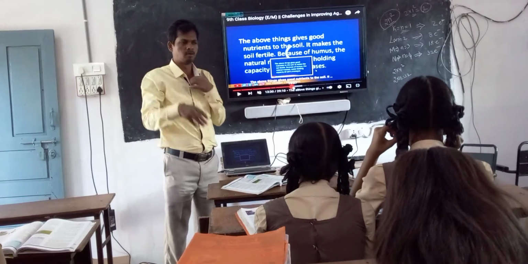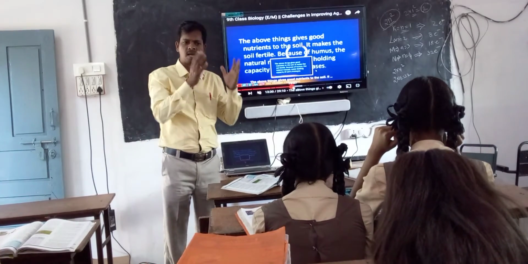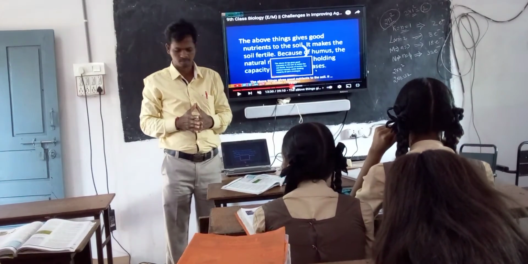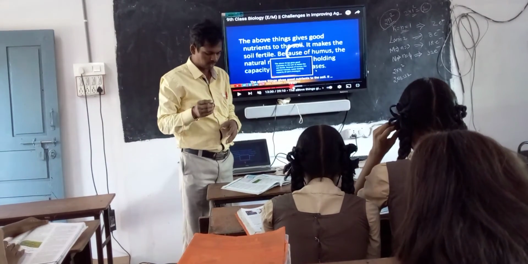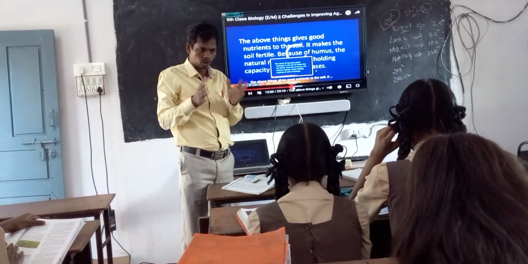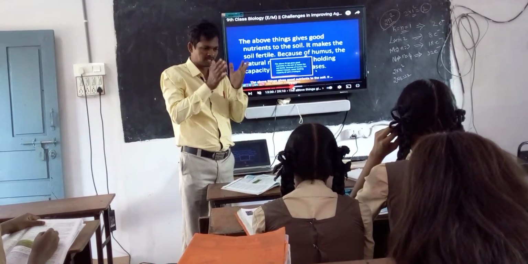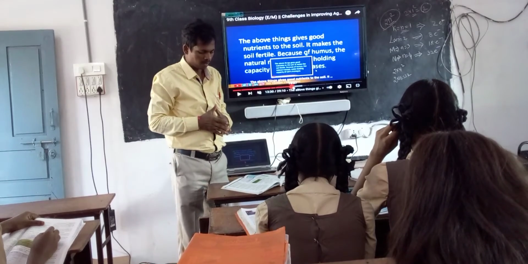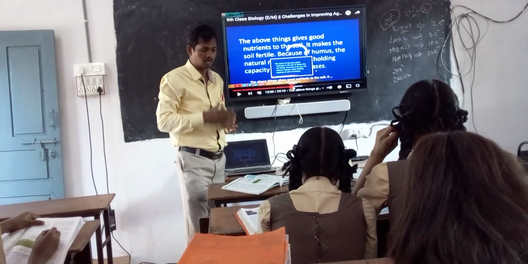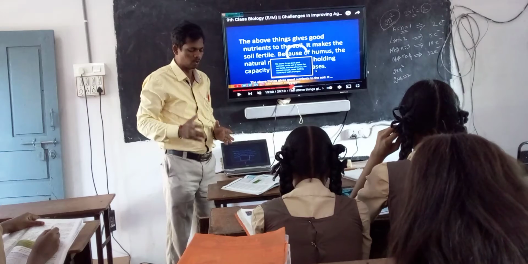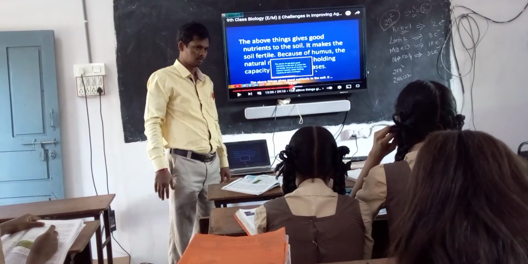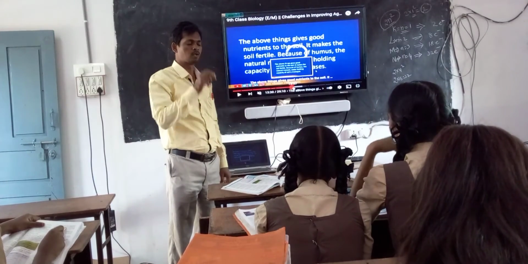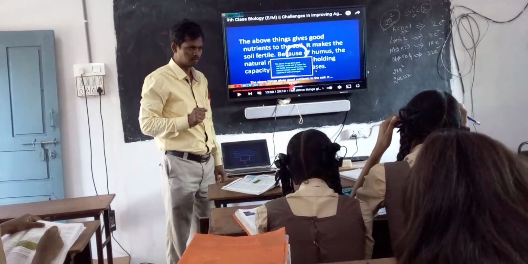So if you grow different types of crops which belong to the leguminous family, 8 to 25 tons in 1 hectare, and plough back along with the plants, it can increase 72 to 90 kg of nitrogen. That much nitrogen is added to the soil. That is the importance of green manure.